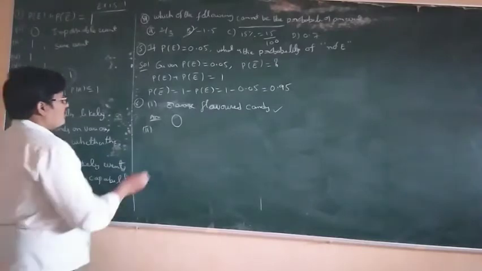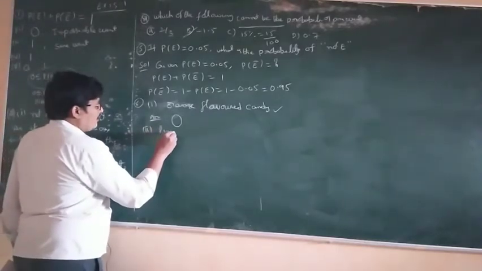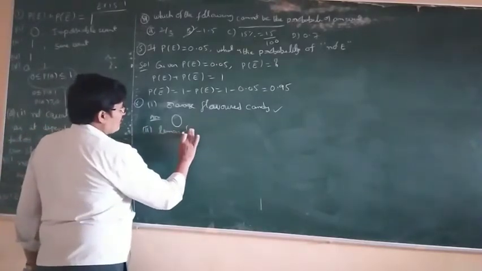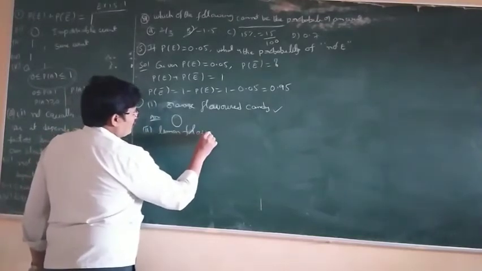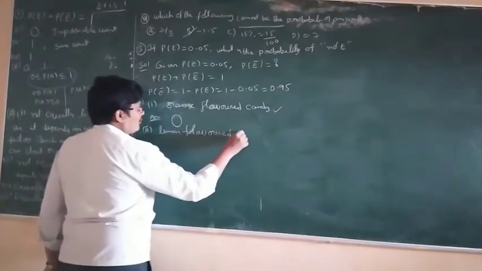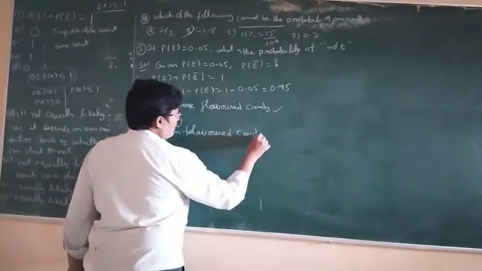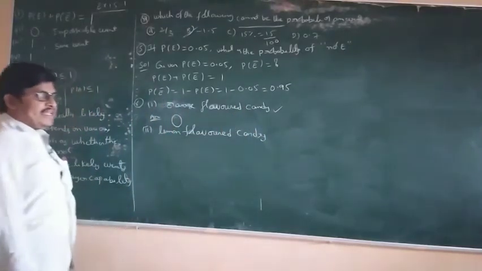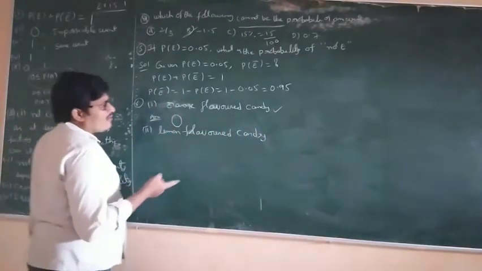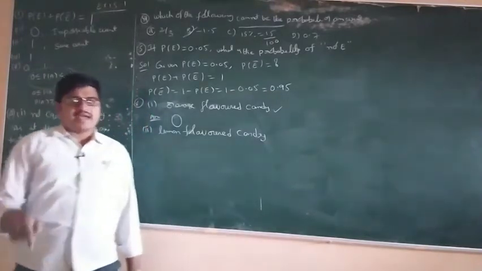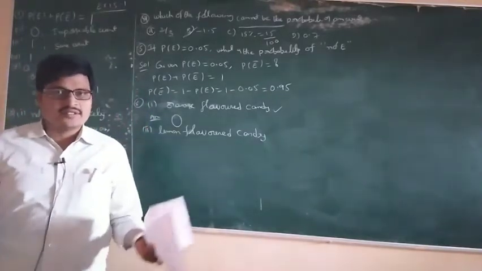A lemon flavored candy. How many lemon flavored candies are in the bag is not given.